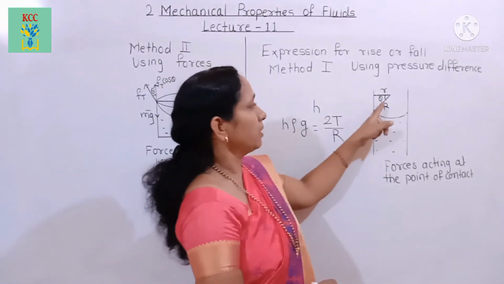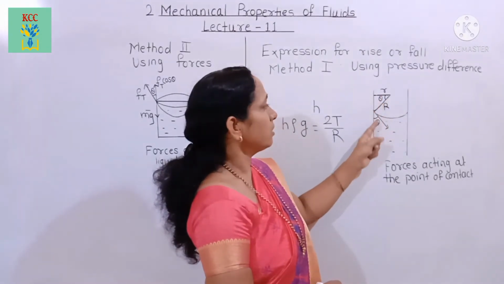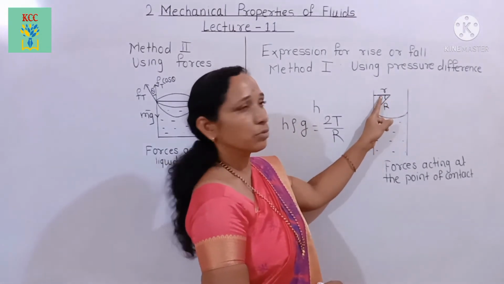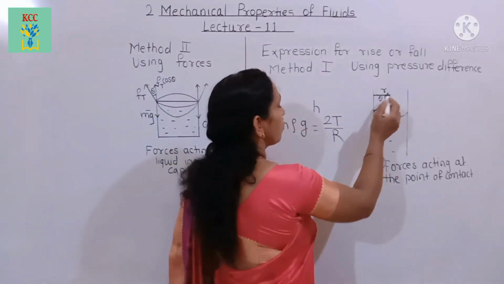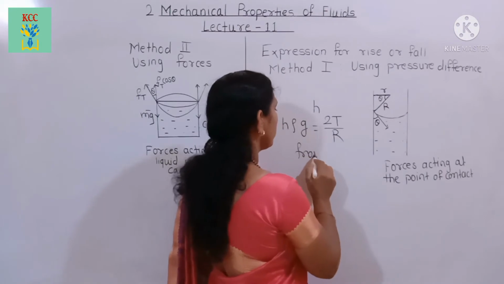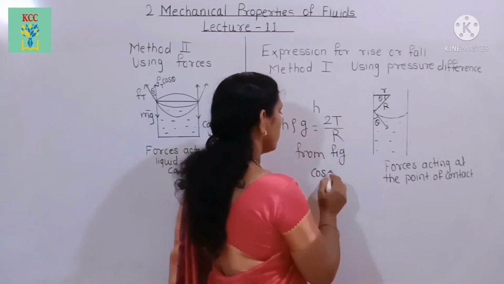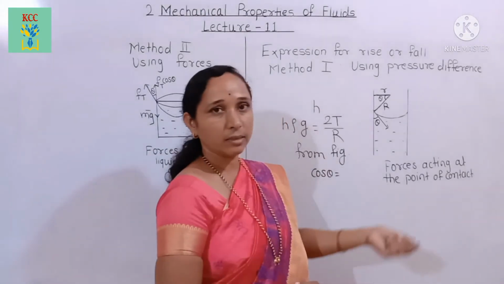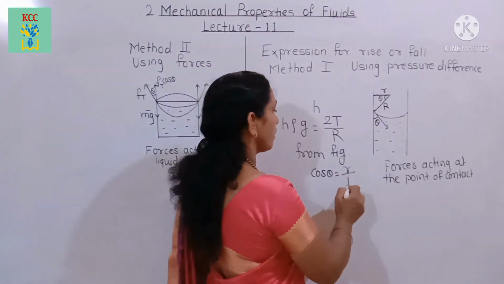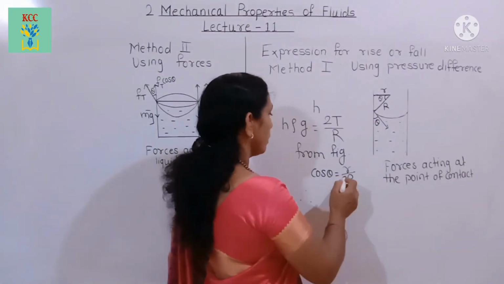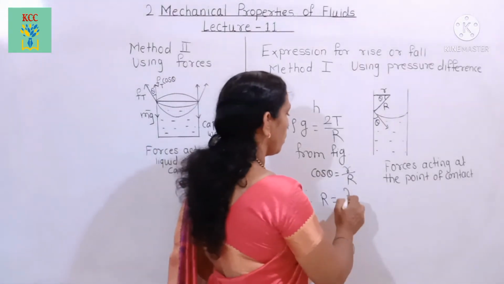From the figure, we consider this triangle, where theta is also the acute angle, and we get cos theta from the figure. Cos theta is equal to the adjacent side upon the hypotenuse, that is small r upon capital R. Therefore, capital R is equal to small r upon cos theta.